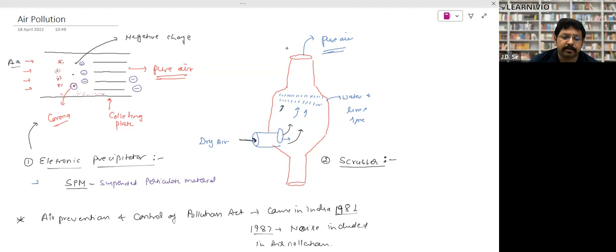Okay, scrubber. And look, one more thing: SPM. What is SPM? SPM is suspended particulate matter. SPM are those particles which keep suspending in the air. They do not settle down normally. They come under the SPM, suspended particulate matter.